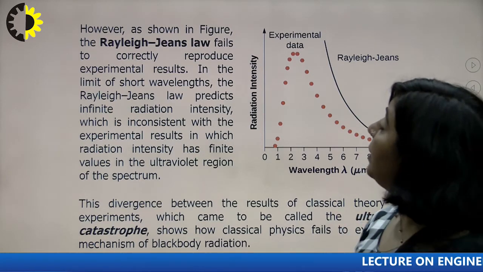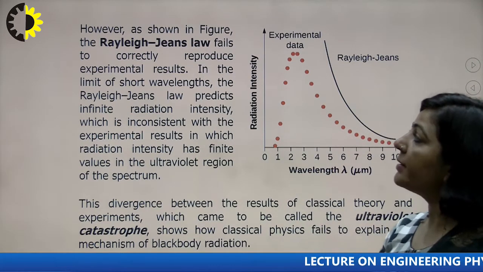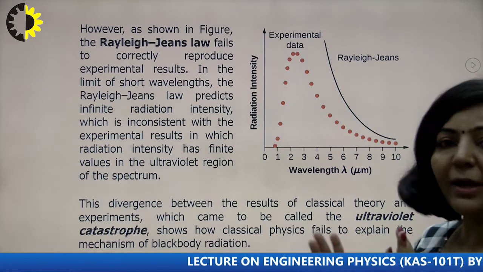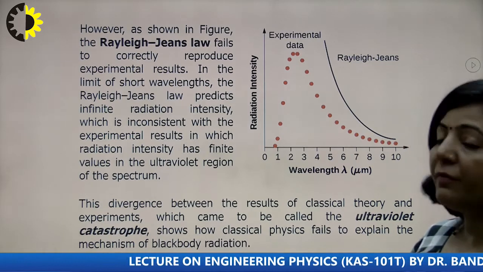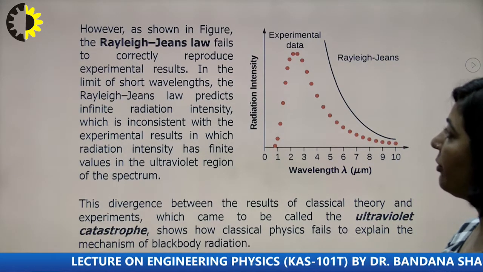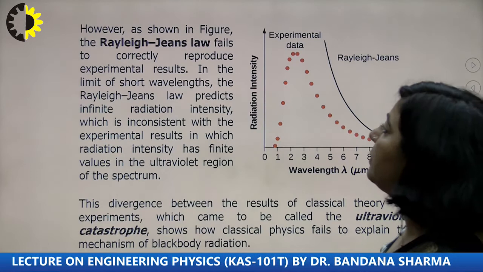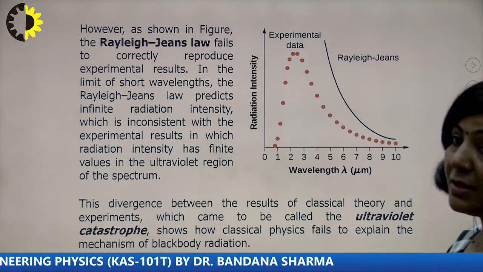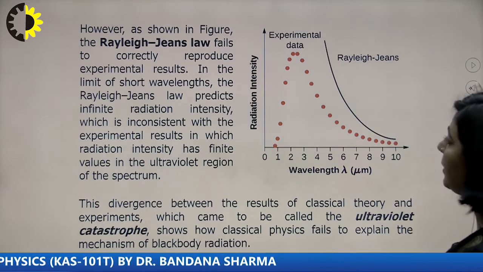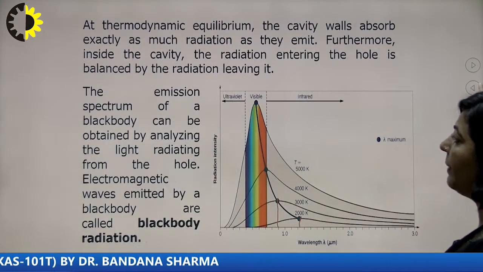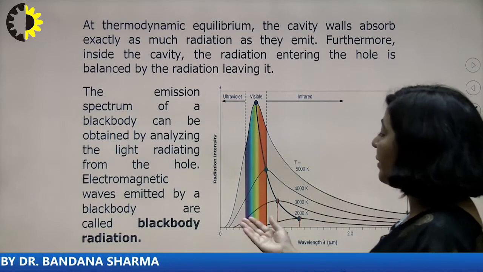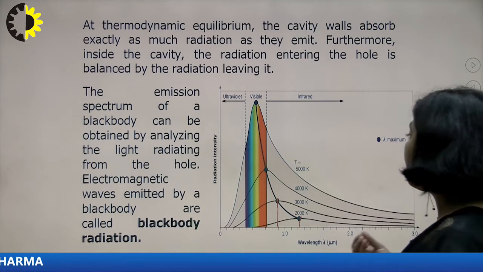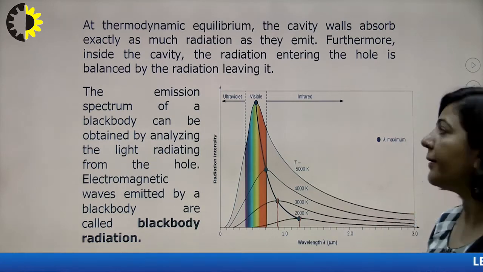But this Rayleigh-Jeans law does not correctly match the experimental result. So there was a mismatch with the experimental results obtained for the black body radiation spectrum. In the limit of short wavelength, the Rayleigh-Jeans law predicts infinite radiation intensity, which is inconsistent. As you have seen here in the black body radiation spectrum, at the lower wavelength region the energy radiated is very small, as well as at the higher wavelength region the energy radiated is very small.